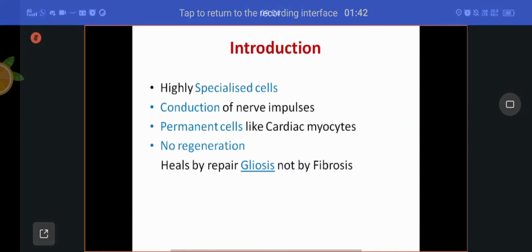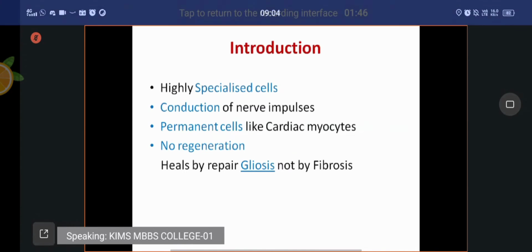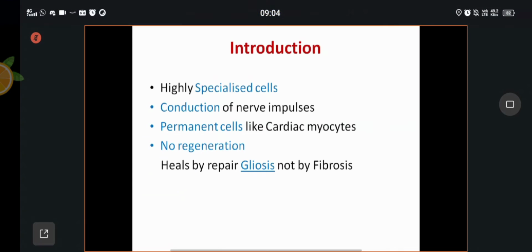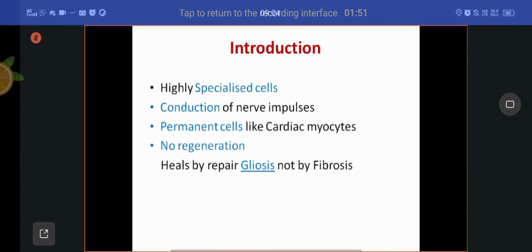In other words, the conduction of information. It may be motor information or sensory information. That is very, very important.